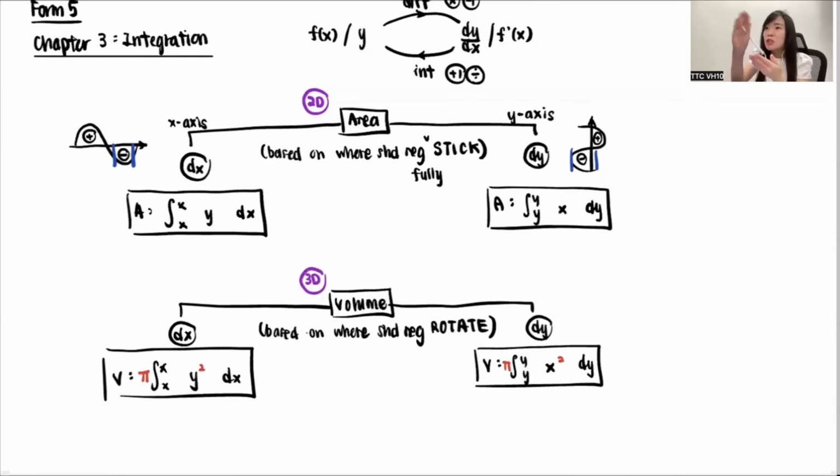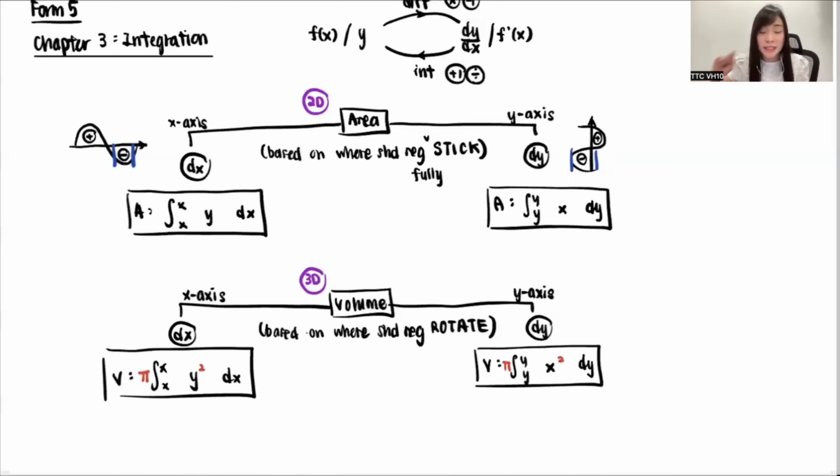They always only show you 2D, but it's because the 2D shape turns one round. You just imagine when you turn, you become solid. That's why they become 3D, and that's why they will always turn. When they turn, they call it rotate. So they will rotate an axis, the x-axis or the y-axis, to decide whether to use dx or dy. When they rotate the x-axis, use dx. When they rotate the y-axis, use dy. Okay, this is eventually how you decide.